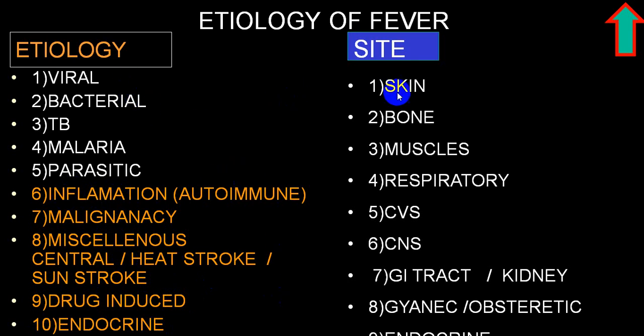Infection can involve skin, bone, muscles, respiratory system, cardiovascular system. I am not labeling all those. CNS, GI tract, kidney, gynec, obstetric, etc. But endocrine will be mainly what we call as a non-infective pathophysiology. While all this particular, right from skin to this 8, that is gynec obstetric, can be involved by any one of these group. I am not dividing that separately.